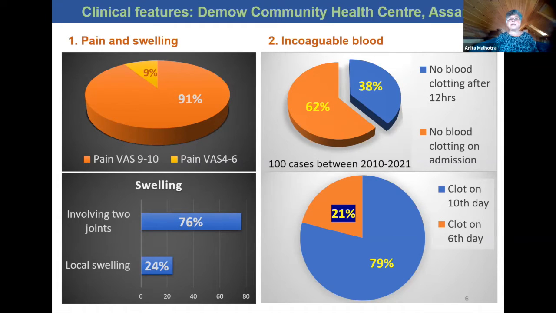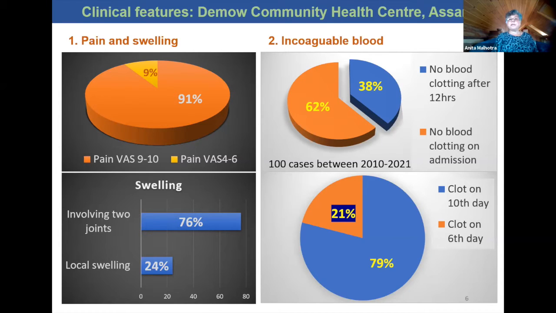The data I'm presenting here is new data that's come from a community health center in Assam, where they likely have two species, erythrurus and salazar. It's based on 100 cases that have reported to the center over the last 10 years or so. You can see that the picture is dominated by extreme pain and swelling, although this subsides over 1 or 2 days, and blood coagulation disorders.